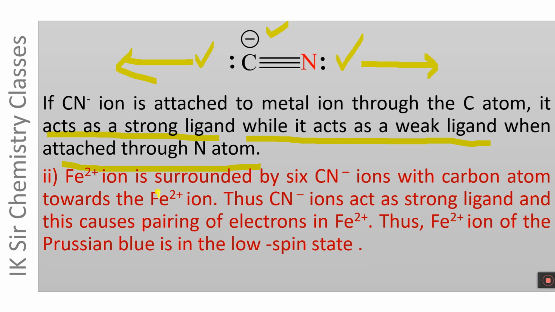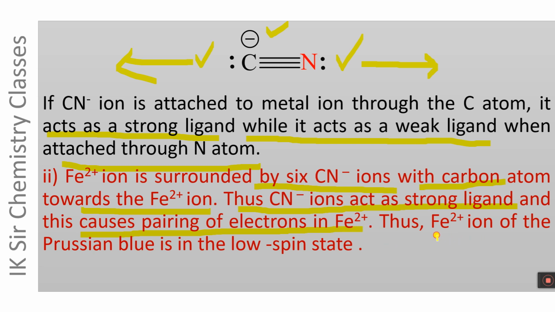Fe2+ ion of Prussian blue is surrounded by 6 CN- ions with carbon atoms towards the Fe2+ ion. Thus, CN- ion acts as a strong ligand, and this causes pairing of electrons in Fe2+ ion.